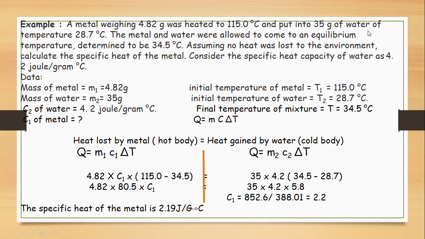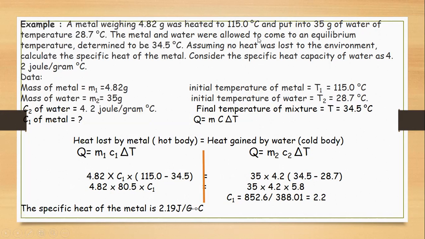It is put into 35 grams of water. Now the mass of water is 35 grams, at a temperature of 28.7 degrees Celsius. So the initial temperature of water is 28.7 degrees Celsius.